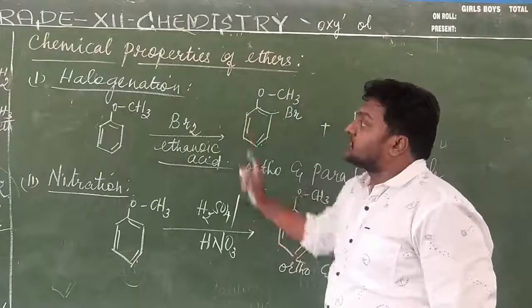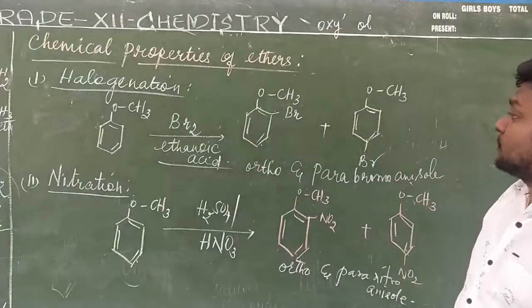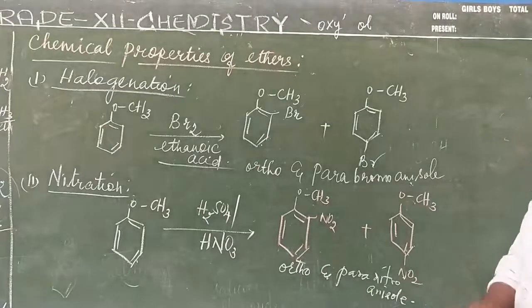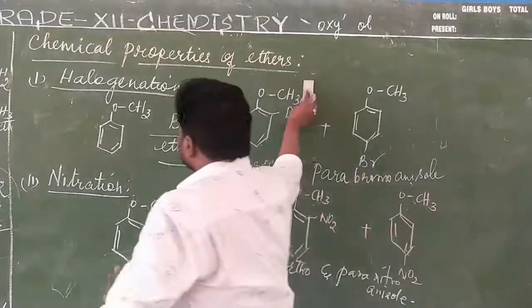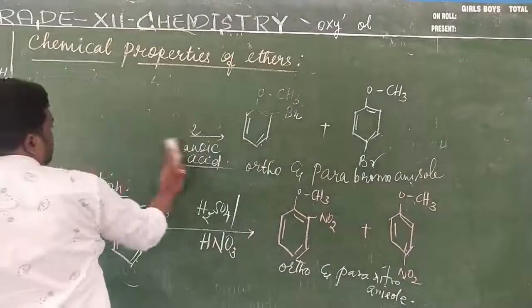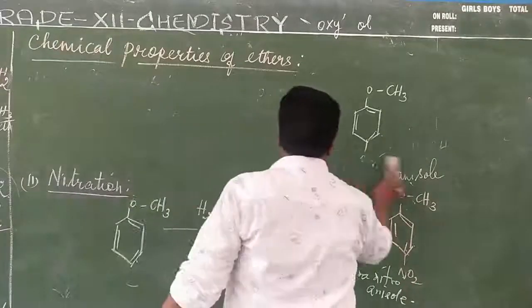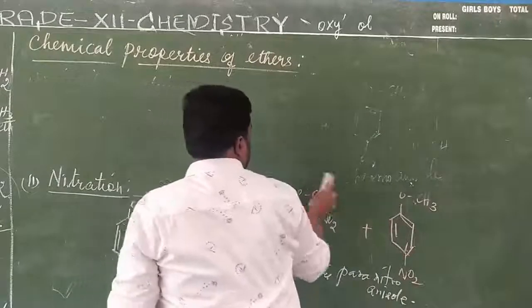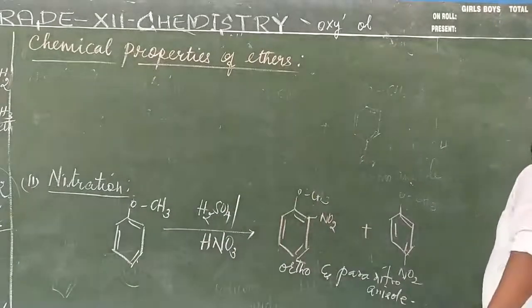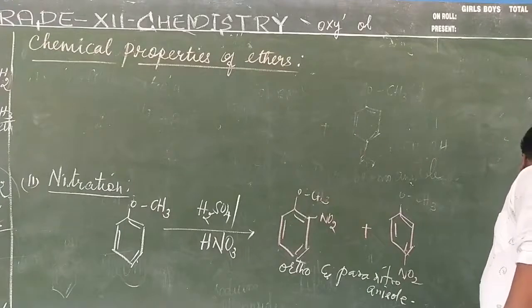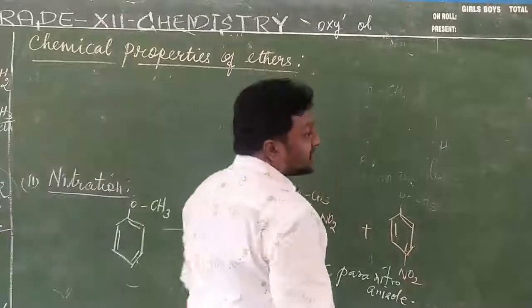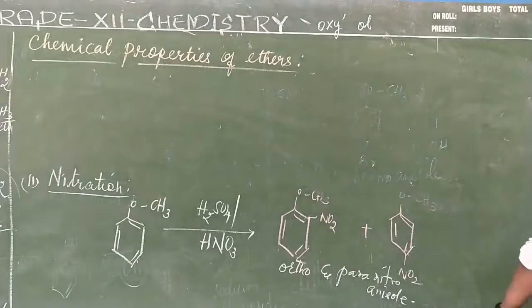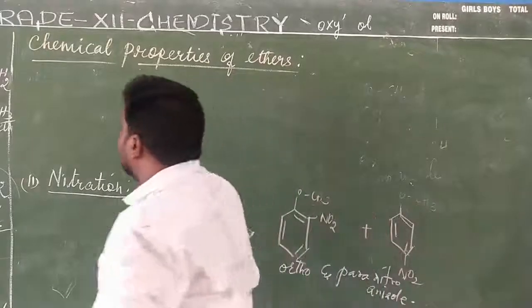So chemical properties, the first one is the halogenation reaction, and the second one is the nitration reaction. Then the last reaction in this chapter is the Friedel-Crafts reaction, which we will see now. That is very important as a naming reaction. Friedel-Crafts reaction is also a naming reaction which you have to keep in mind. Friedel-Crafts alkylation reaction and Friedel-Crafts acylation reaction.